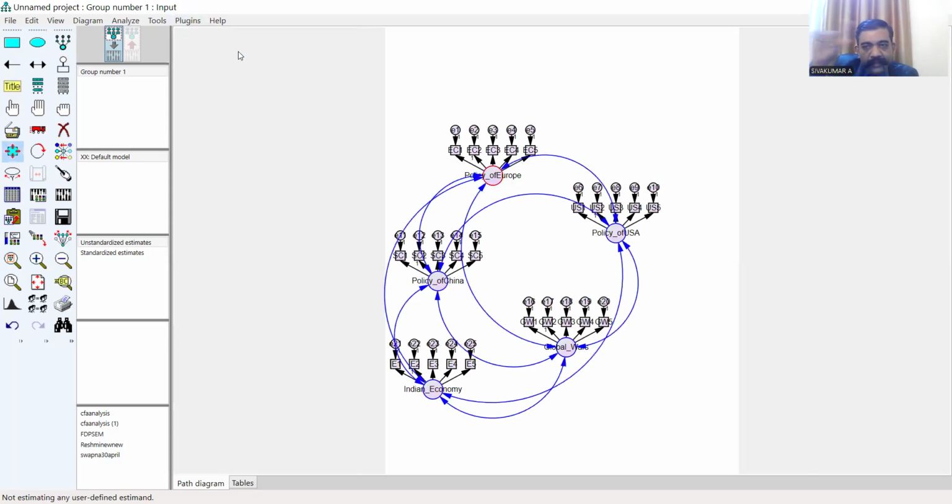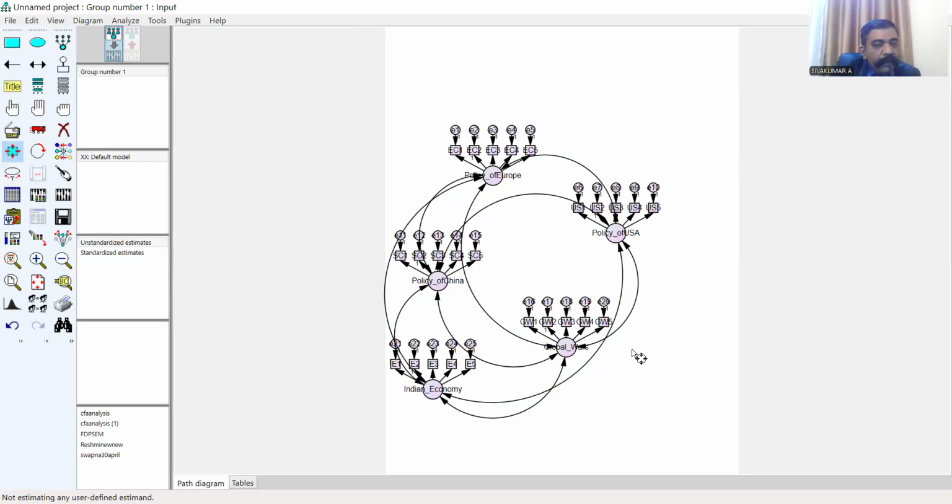Then you can see the covariances among the factors. To avoid the blue color in the picture, use this menu, deselect all objects. Click on it. Now once again, black color lines.